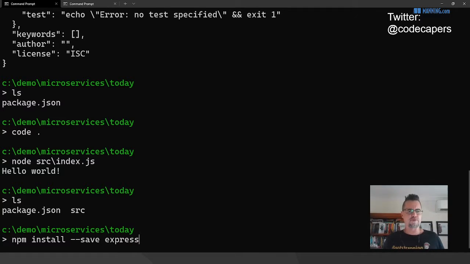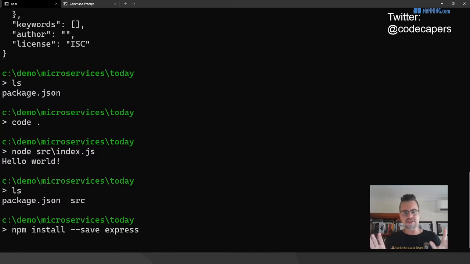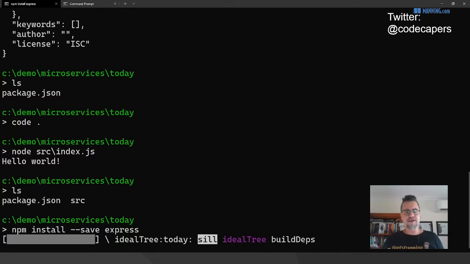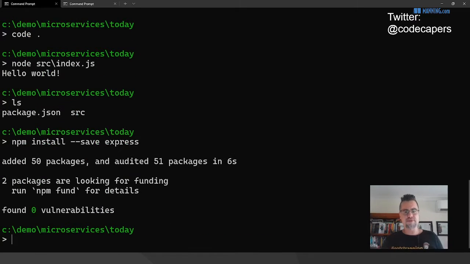There are plenty of other options. I'm using Hapi on one project, and I'm using Nest.js on another project I'm working on. Express just seems to be the most common and standard one, and most of the projects I've ever done have been on Express. I'm exploring other options at the moment, but Express is still great, and I think it's still the de facto standard for Node.js. So I'm just going to install that. This is going to allow us to handle incoming HTTP requests from other microservices